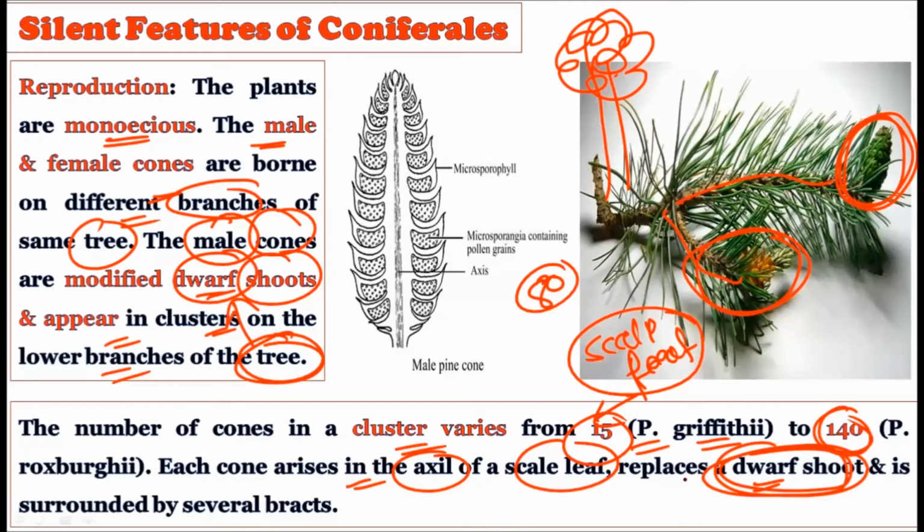It is very important to remember this: the reproductive organ uses the dwarf shoot to create itself. At the base of the scaly leaves, these cones come out in a cluster, and they convert the dwarf shoot into the reproductive shoot.